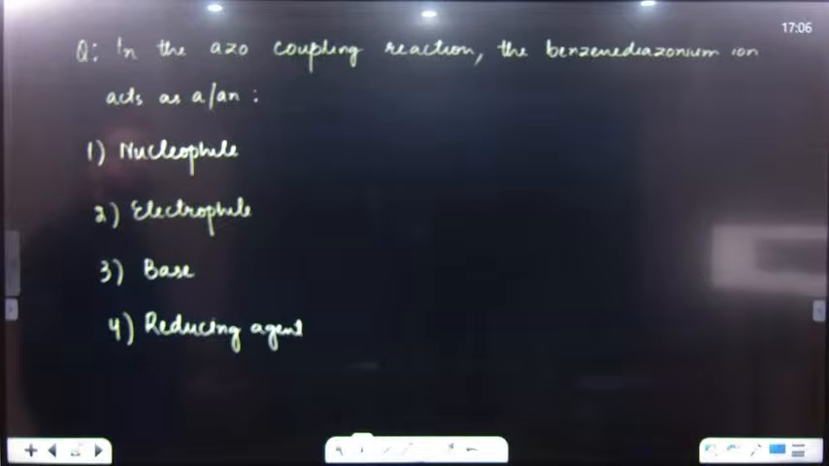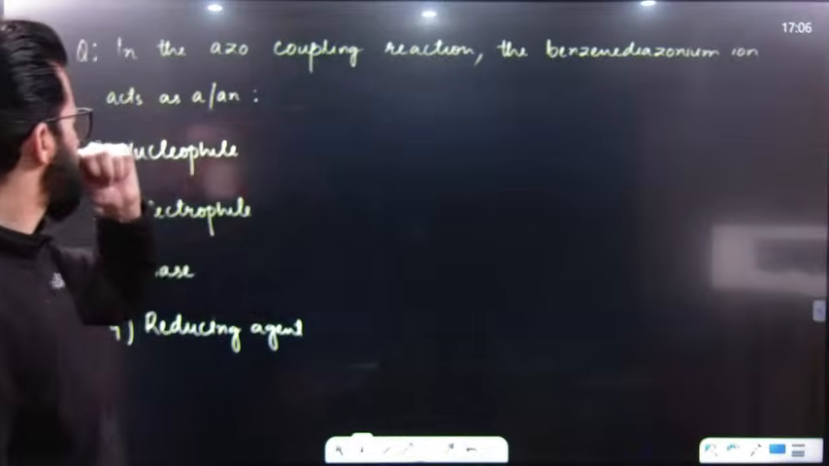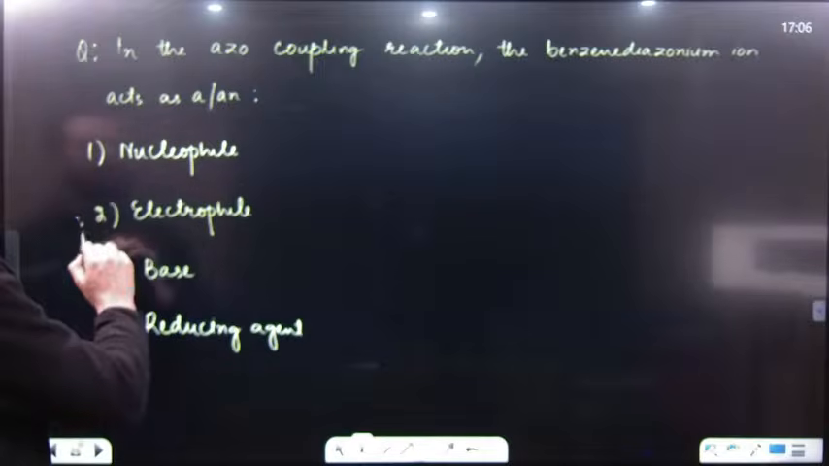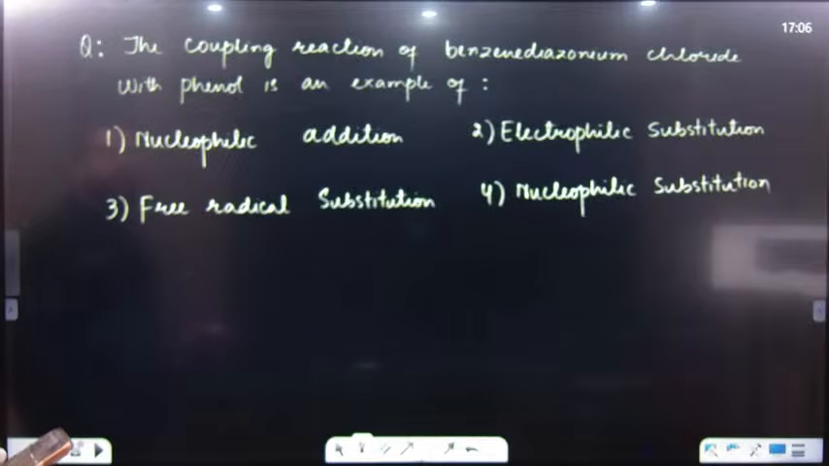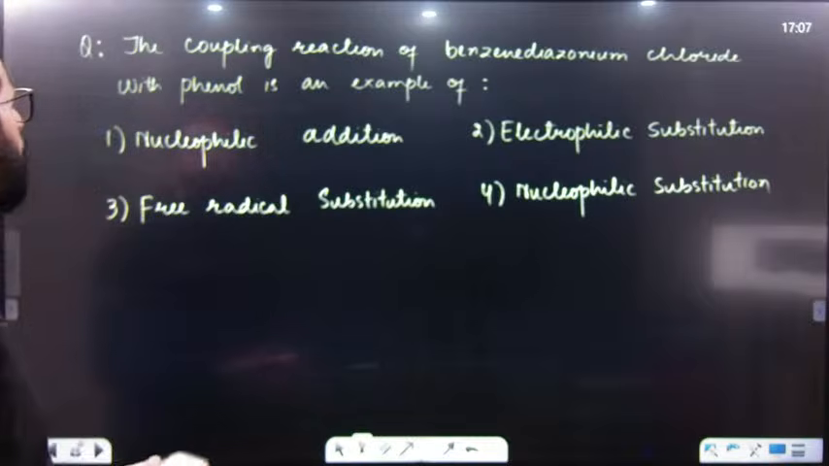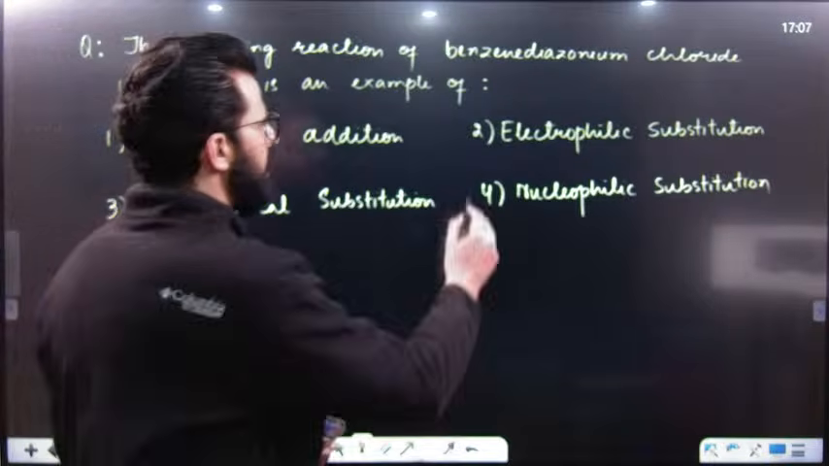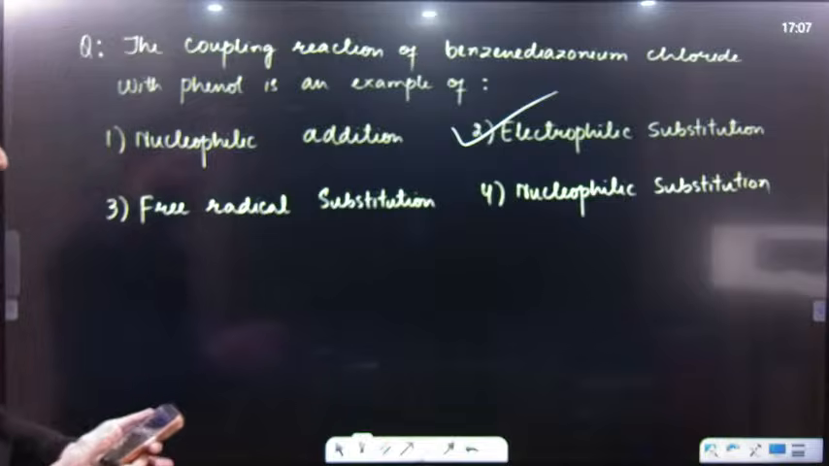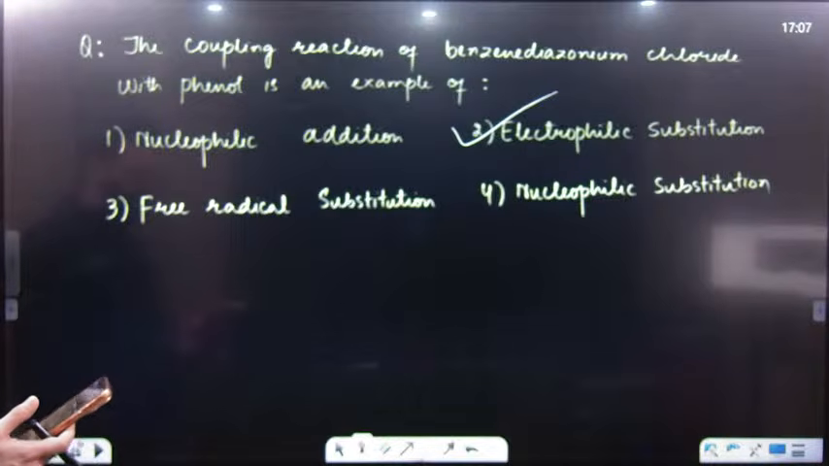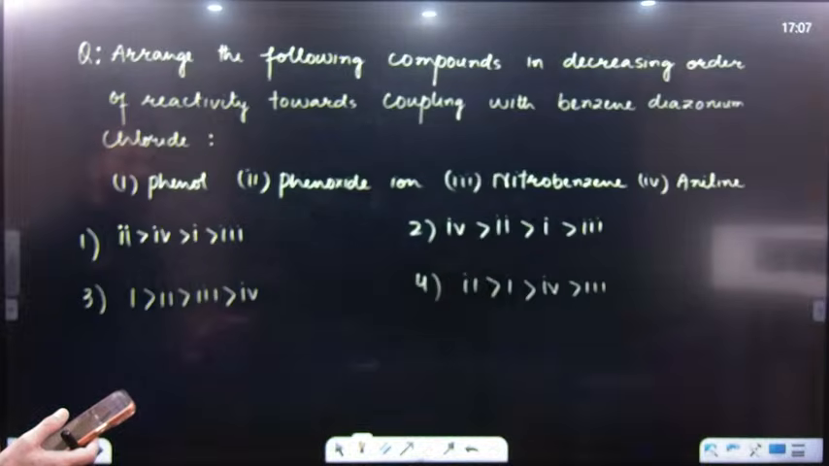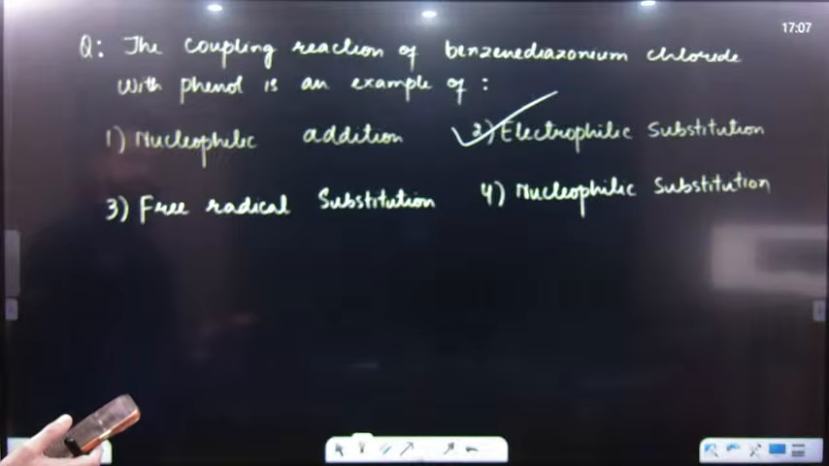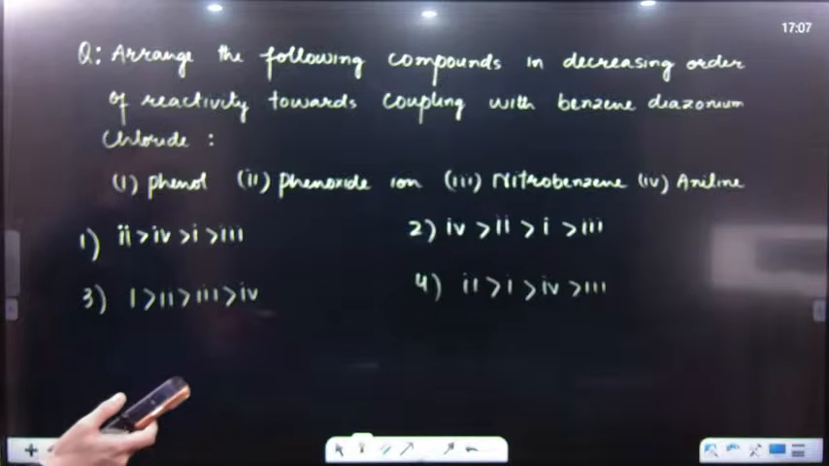After that, in the azo-coupling reaction, benzene diazonium ion acts as an electrophile. Very simple reaction. After that, the coupling reaction of benzene diazonium chloride with phenol is an example of electrophilic substitution reaction. Remember forever, it is an electrophilic substitution reaction. Remember this forever.